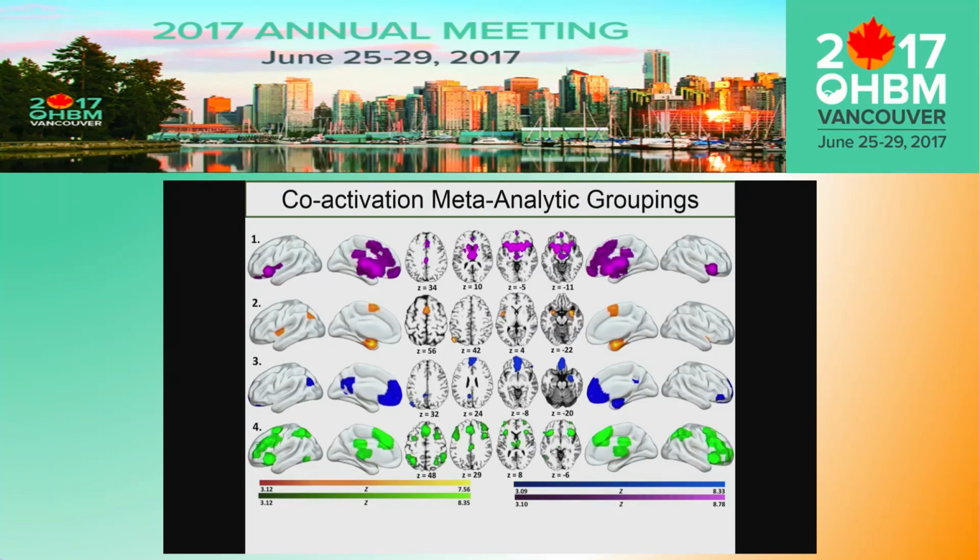So these are the resulting co-activation meta-analytic groupings. You see the first, in purple, mostly consists of striatal regions and the anterior cingulate cortex, while the second, in orange, involves the hippocampus, amygdala, presensory motor area, and a little bit of the insula. The third, in blue, corresponds with some accounts of the default mode network involving the medial prefrontal cortex extending into the orbital frontal cortex and also the posterior cingulate. While the fourth, in green, corresponds with accounts of the executive control network involving multiple frontal regions, including the dorsolateral prefrontal cortex and also the inferior parietal cortex and a little bit of the thalamus.